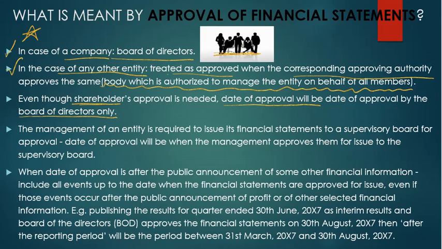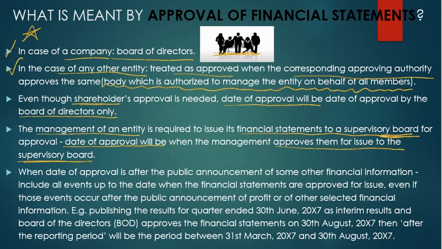Next one. In case the management of an entity is required to issue its financial statements to a supervisory body for approval, then date of approval will be when the management approves them for issue to the supervisory body. Here, supervisory board means a group of people chosen by the shareholders to supervise the executive directors and CEO. So, supervisory board consists of non-executives.